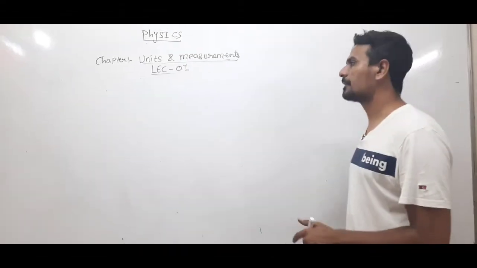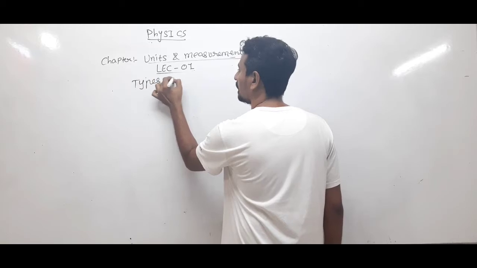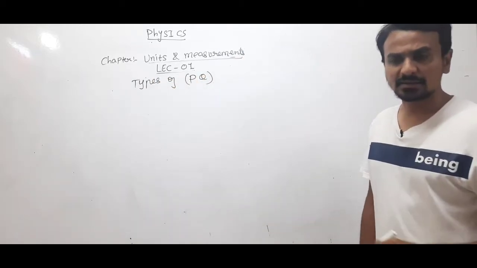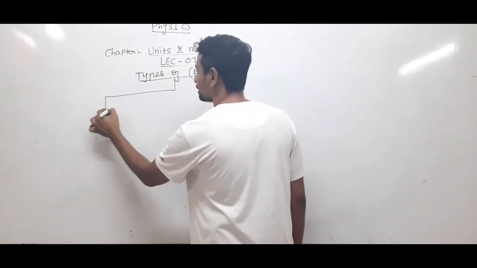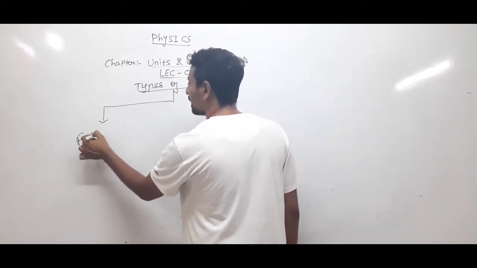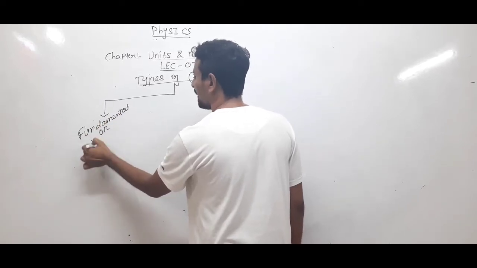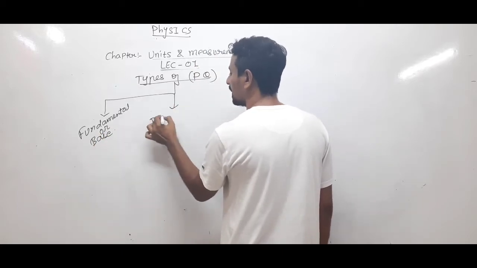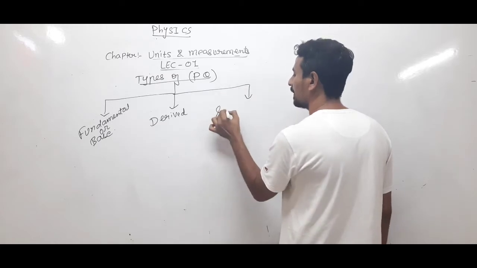Clear? Now we'll discuss the types of physical quantities. Mainly there are three types of physical quantities. First one is fundamental or base. The other one is derived, and the third one is supplementary.